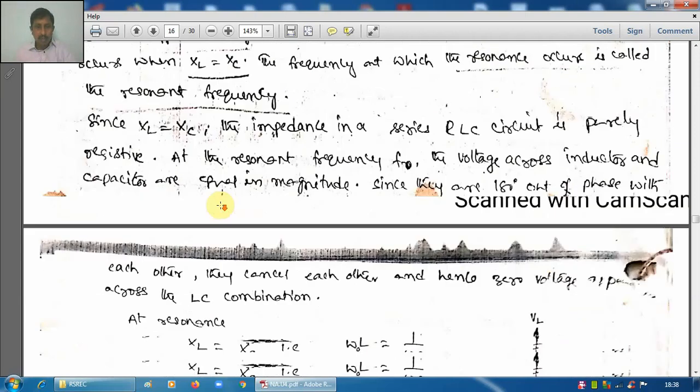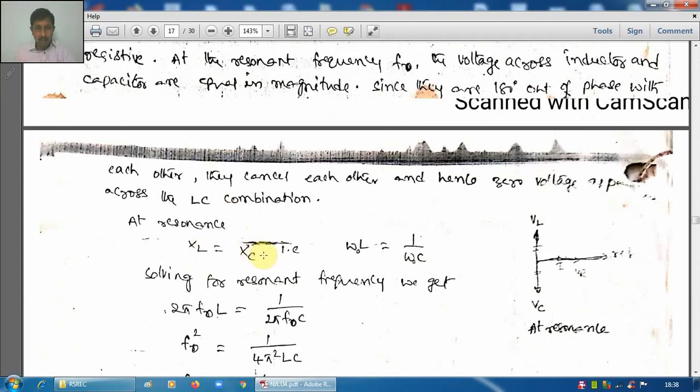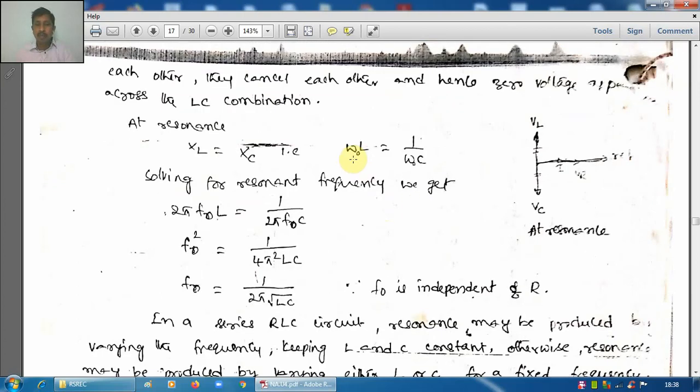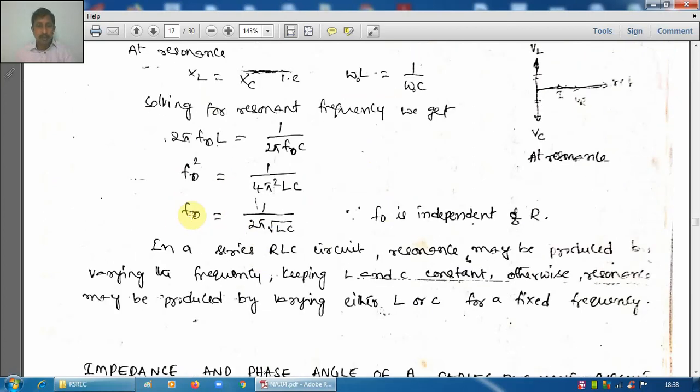If we equate XL and XC, XL is written as omega L. At this particular frequency only, XL equals XC, and we denote that frequency as omega naught. So omega naught L equals 1 by omega naught C. Omega naught equals 2 pi f naught. If we substitute and simplify, we get f naught equal to 1 by 2 pi root LC. So this is the value of the resonance frequency.